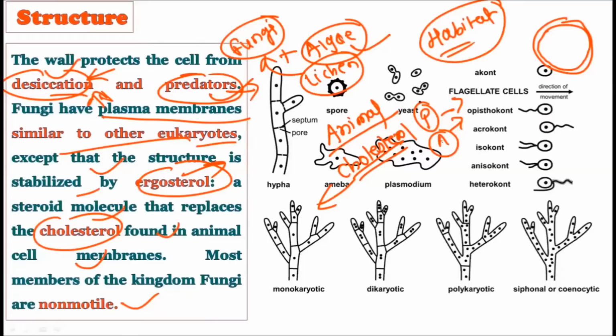What is the structure of the fungi? In the structure, we have described two types of hyphae, the coenocytic hyphae and the non-coenocytic hyphae.